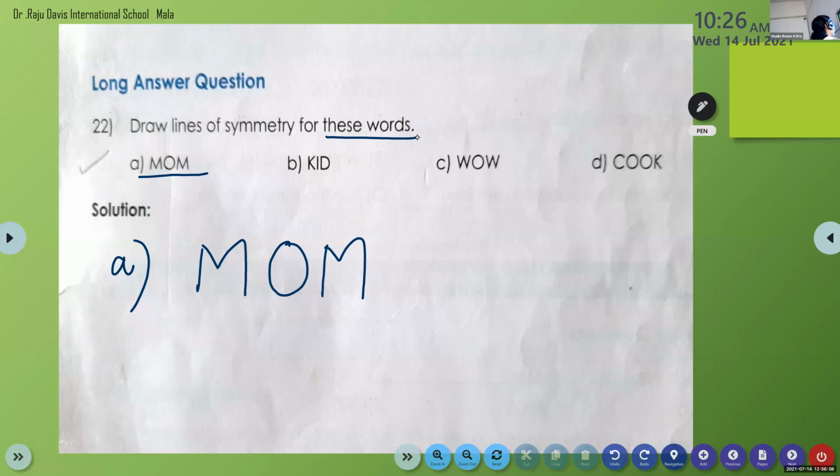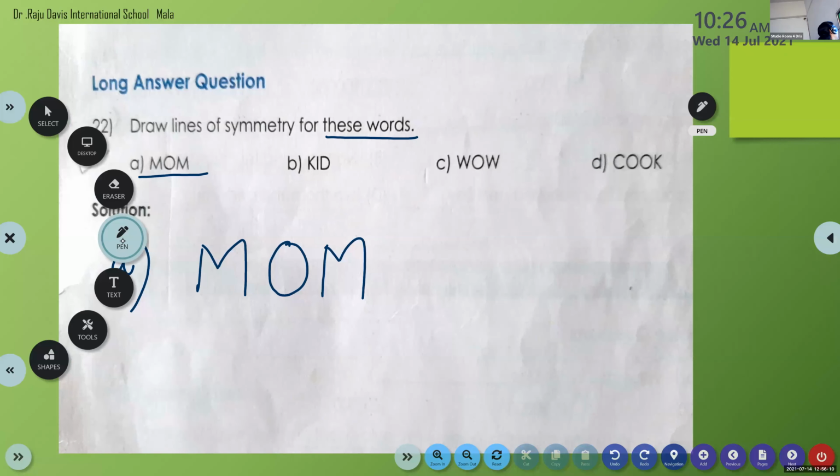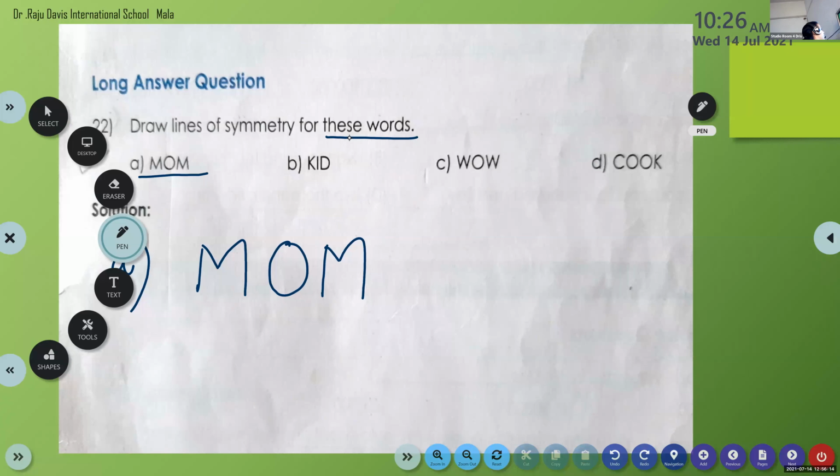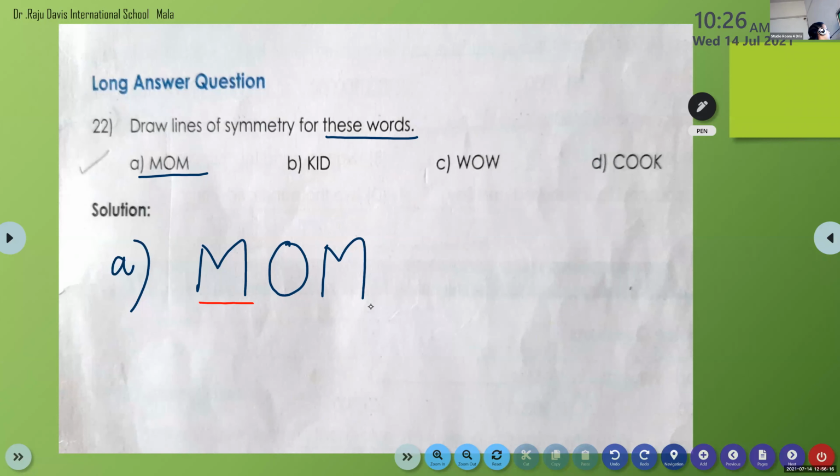Yes, children. Children, check how you can do this. This word mom, I want to divide. Vertical, very good. Where will I put the vertical? Tell me.